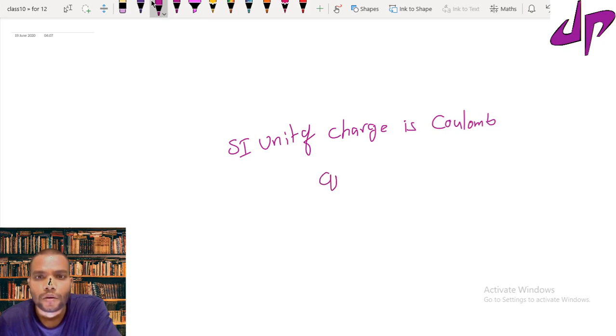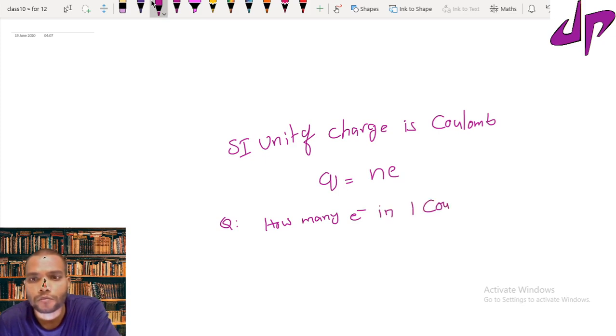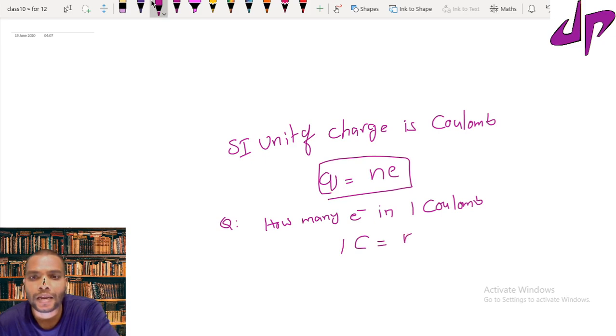We know that Q equals N e. If you want to calculate how many electrons there are in 1 coulomb, using the formula Q equals N e, 1 coulomb equals N times the charge of an electron, 1.6 times 10 power minus 19.